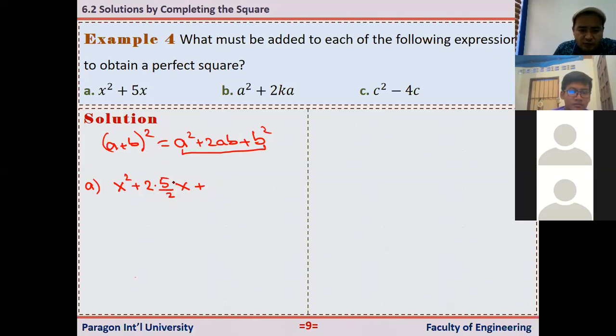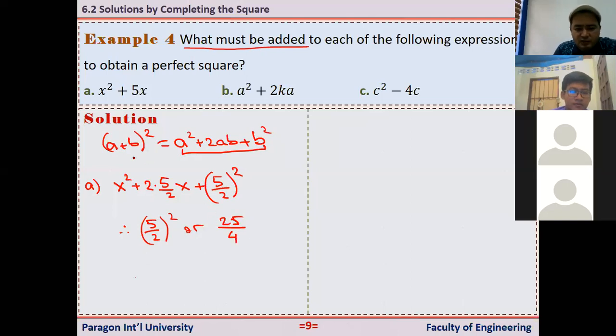I need to add the square of this number, that is (5/2) squared. So the question is, what must be added? Our answer is (5/2) squared, or we can just write 25 over 4 must be added to the expression so that it becomes a perfect square. Okay. How about question B?